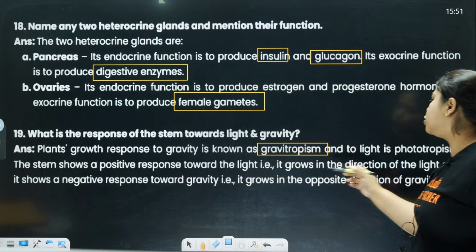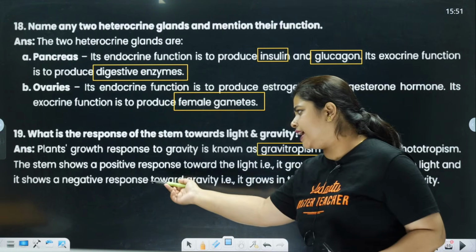Okay, and that is, it grows in the direction of the light and shows the positive response.